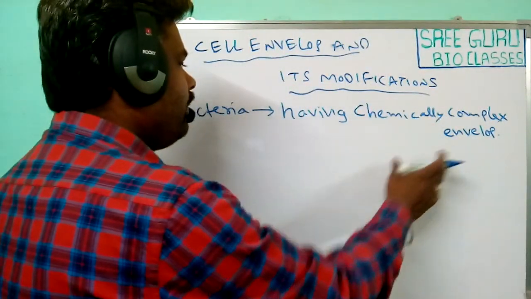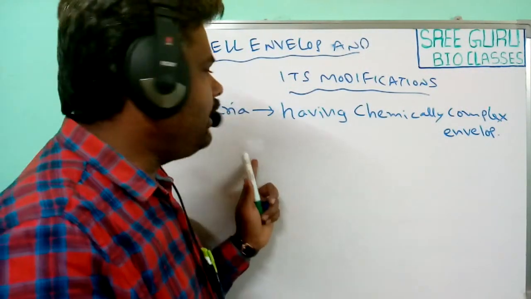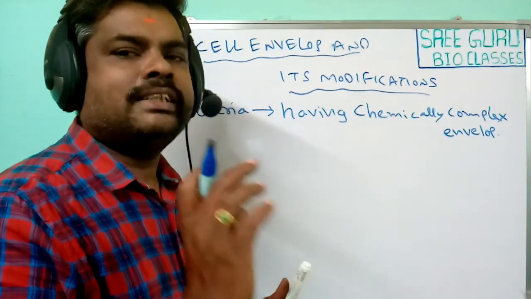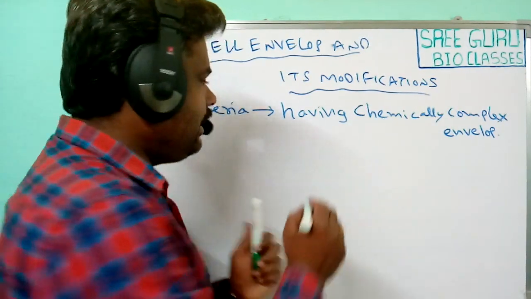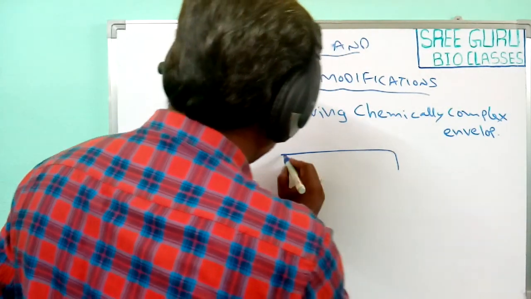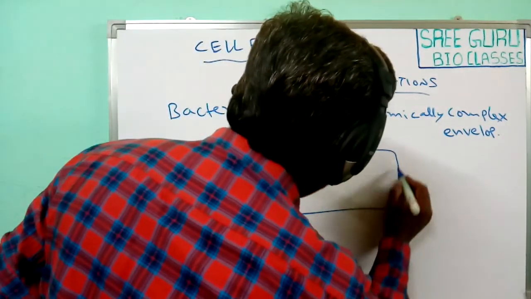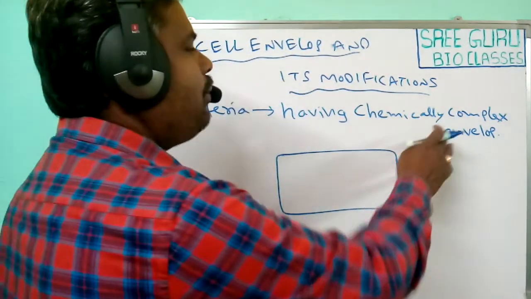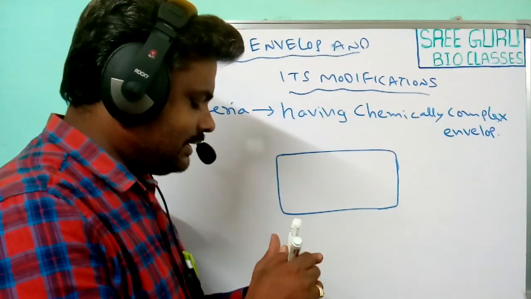So the envelope which covers the bacteria is chemically complex in nature. Chemically complex in nature means they are made up of different types of chemicals. That means a complex chemical structure.